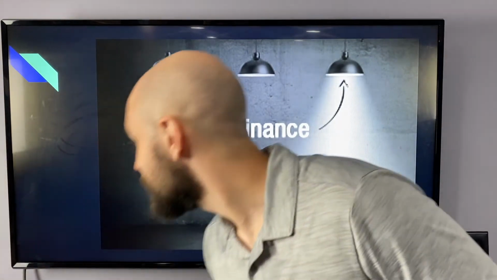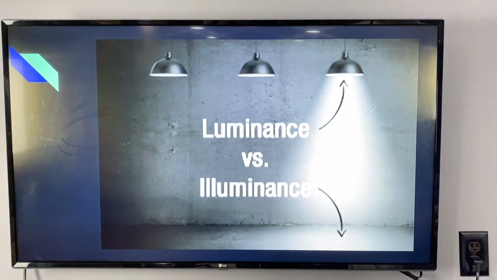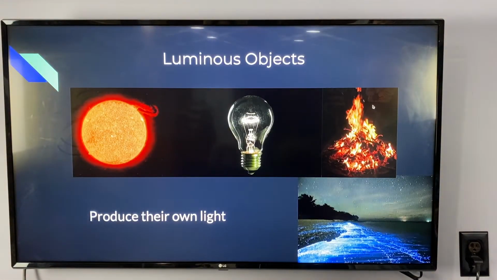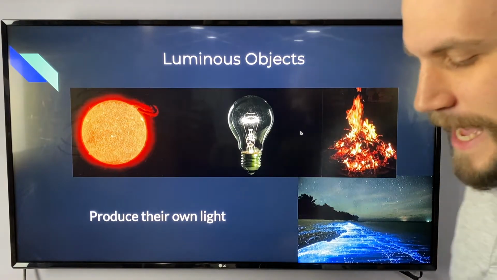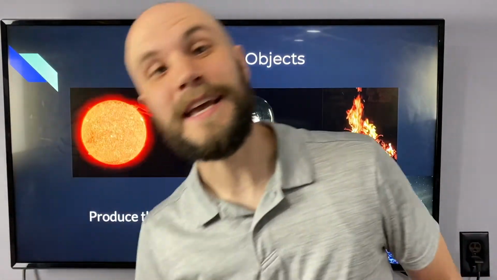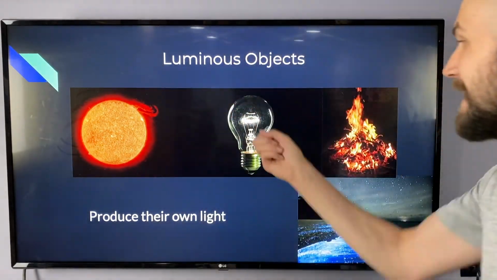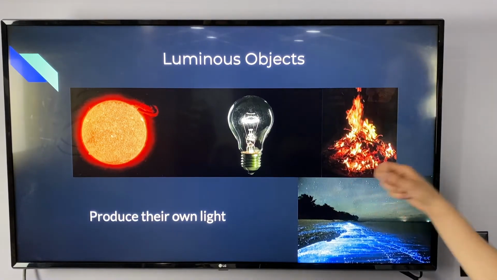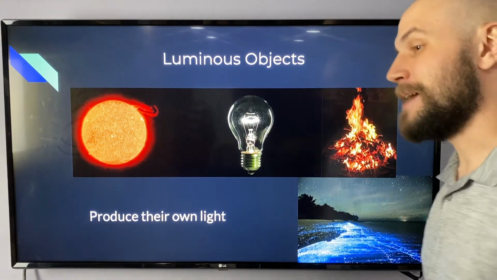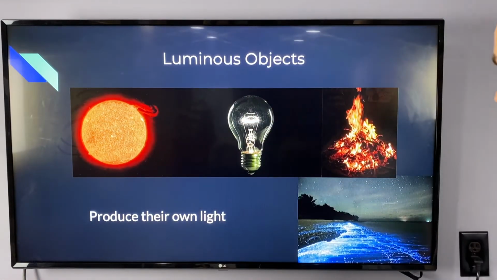Okay, hope I'm not moving too quickly. So here are some examples of luminous objects. Again, luminous objects create their own light in the universe. The sun is a luminous object. It creates its own light. Light bulbs are luminous objects. Campfires are luminous objects. Anything that produces its own light would be luminous.